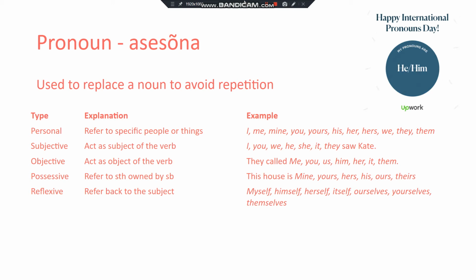Subjective pronouns. So they act as a subject of the verb. So subject in this sense in Estonian would be alus. So for example, I saw Kate, you saw Kate, whoever saw Kate. The sentence in English starts with a subject, the person who is doing the action.